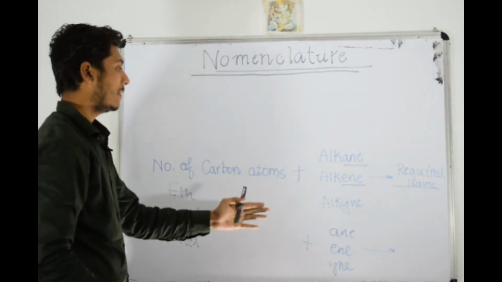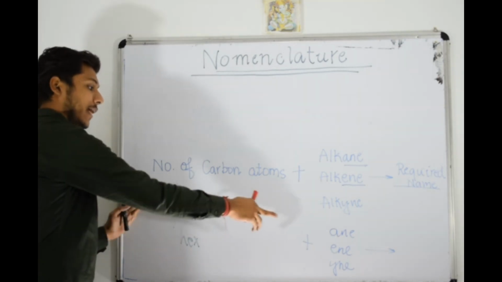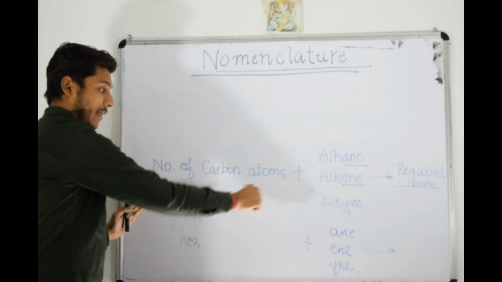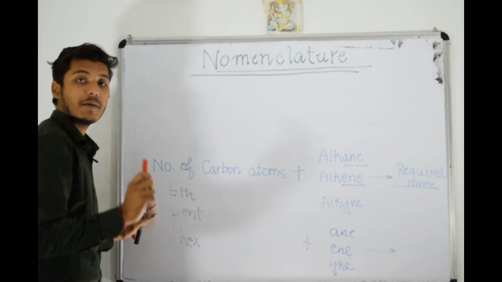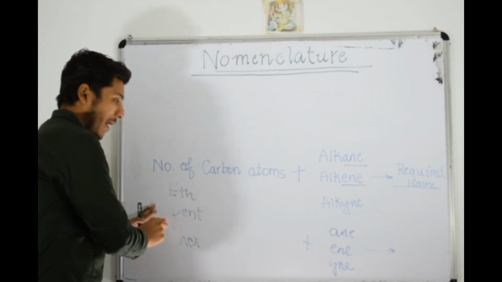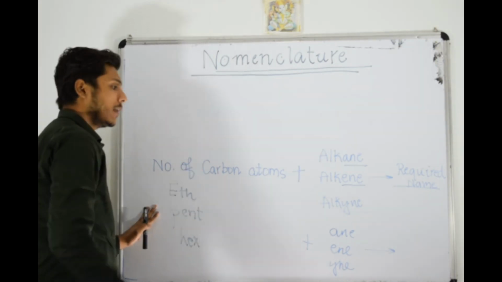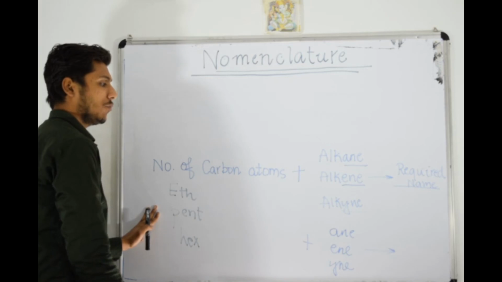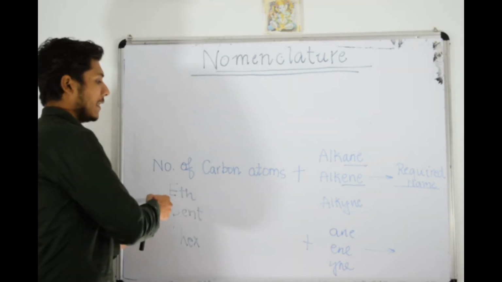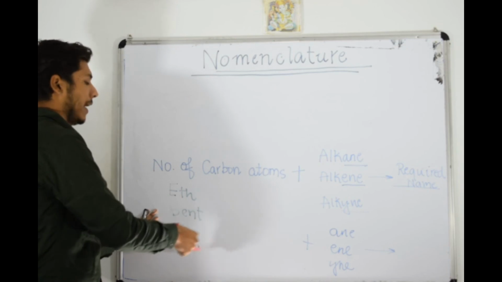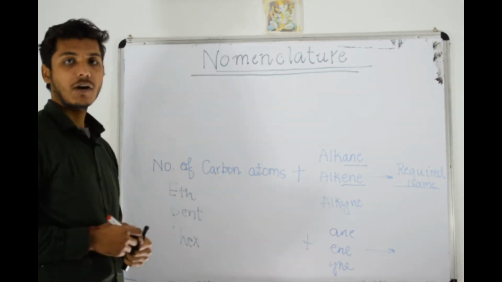Like if it is alkane, then the name of the compound will be ethane, pentane, hexane. And if it is alkene, then the name of the compound will be ethene, pentene, hexene. Okay. Now similarly, in the case of alkyne, the name of the compound will be changed accordingly, like ethyne, pentyne, hexyne. So this is the way of naming hydrocarbons.